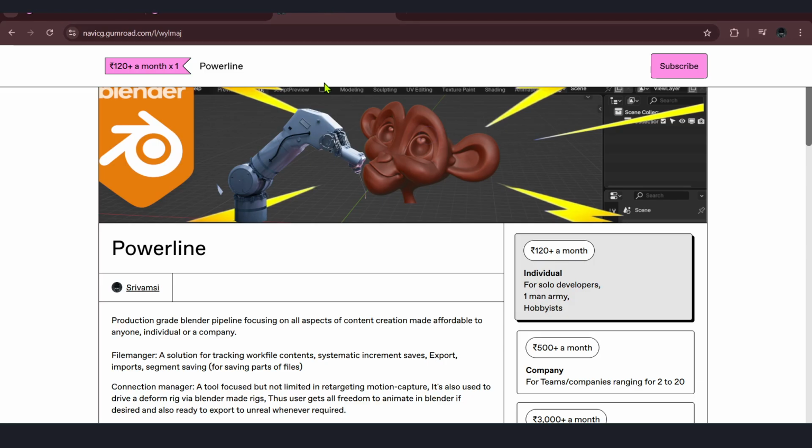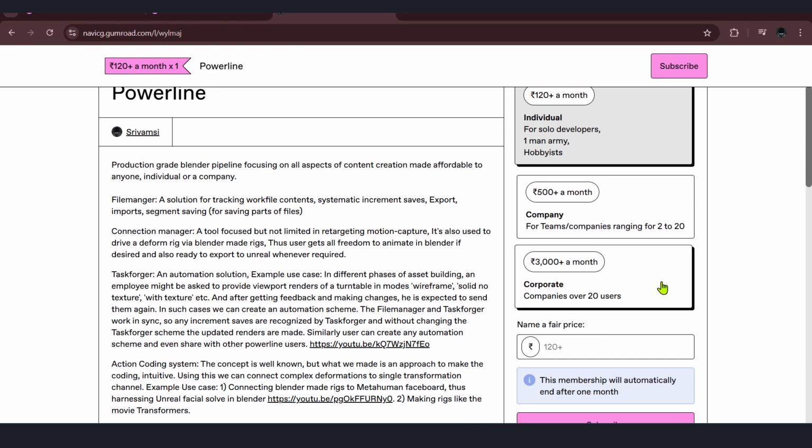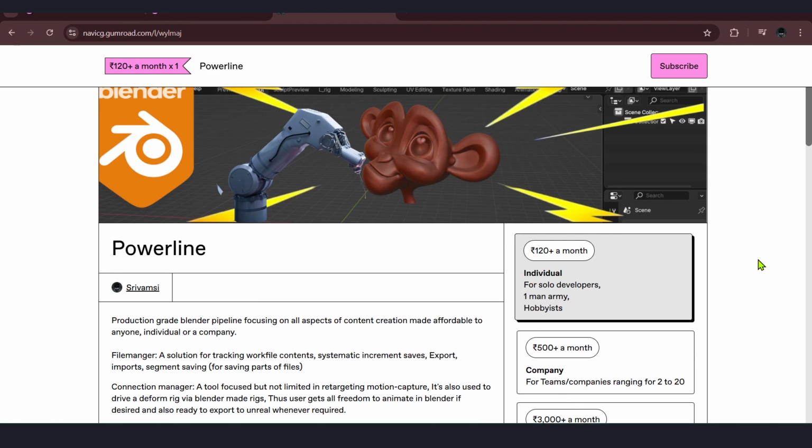So this is the add-on. If you are individual, choose the first tier. For 2 to 20 team members, choose company. If you are more than 20 users, choose corporate.